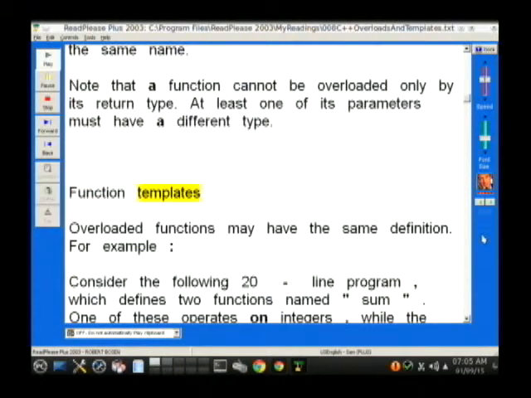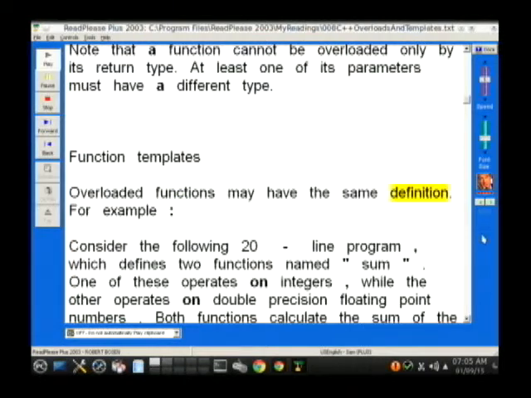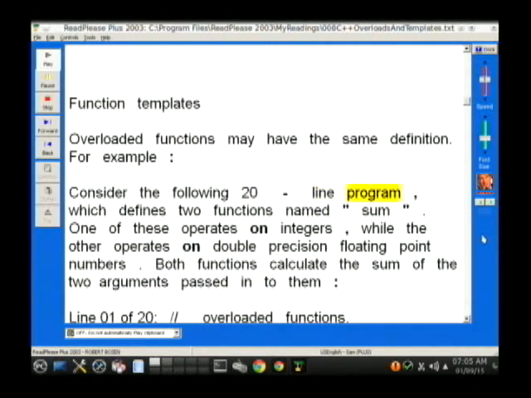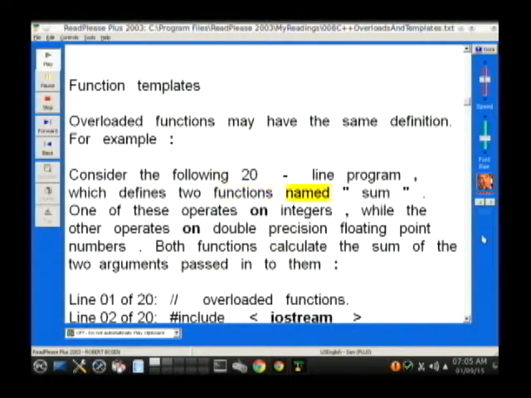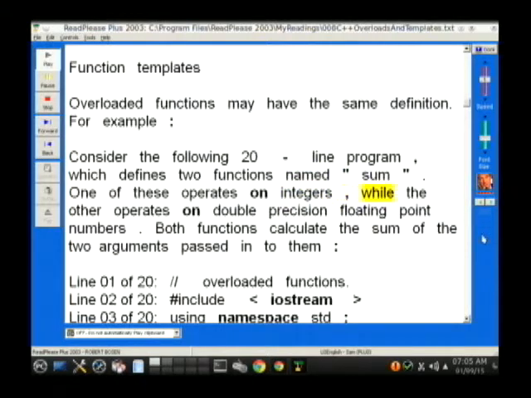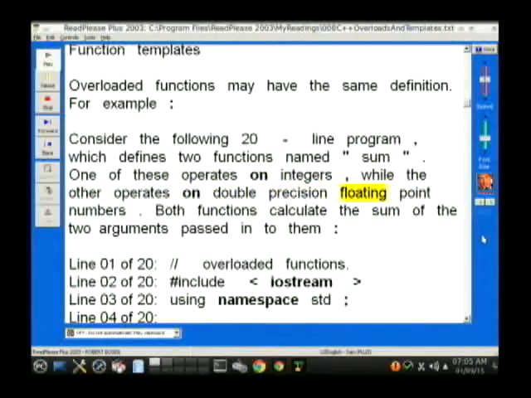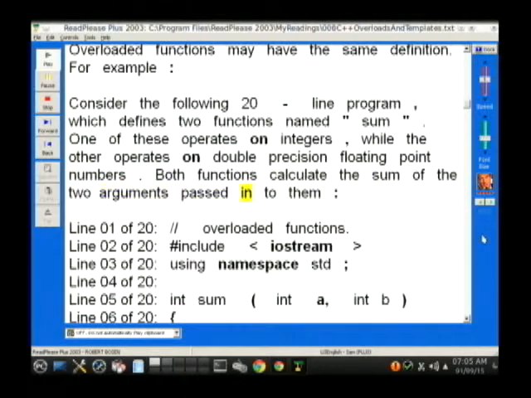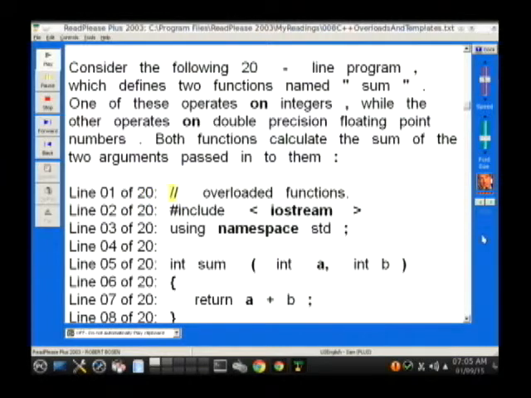Function templates. Overloaded functions may have the same definition. For example, consider the following 20-line program, which defines two functions named "sum". One of these operates on integers, while the other operates on double precision floating point numbers. Both functions calculate the sum of the two arguments passed into them. Line 01 of 20: // overloaded functions.